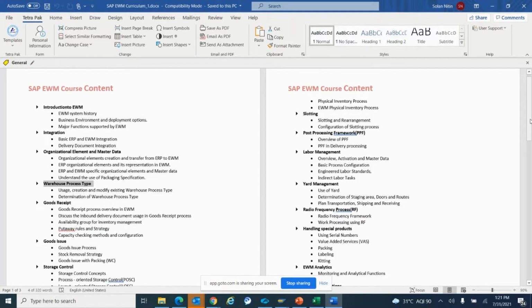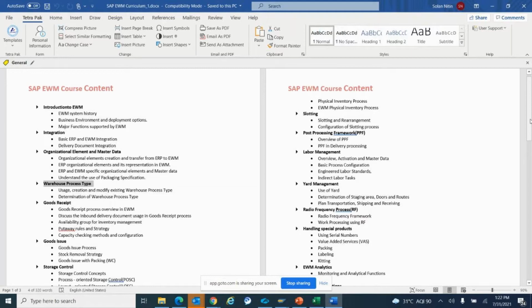Then slotting is another important concept of EWM that most companies are not using as of now, but in future they will start using. Slotting is basically rearrangement of goods based on EWM algorithms. EWM has its own algorithms on the basis of which it tells the users the best place to keep a material.